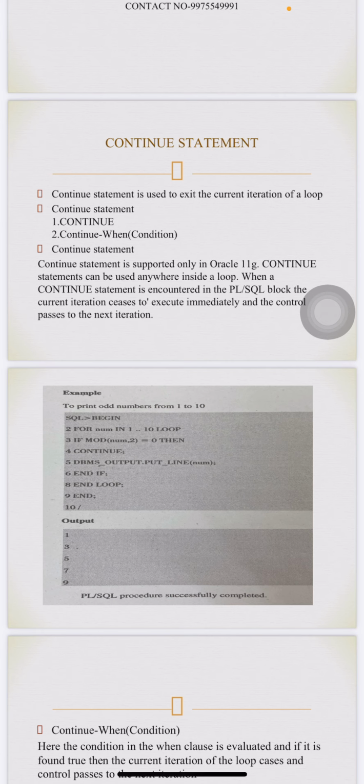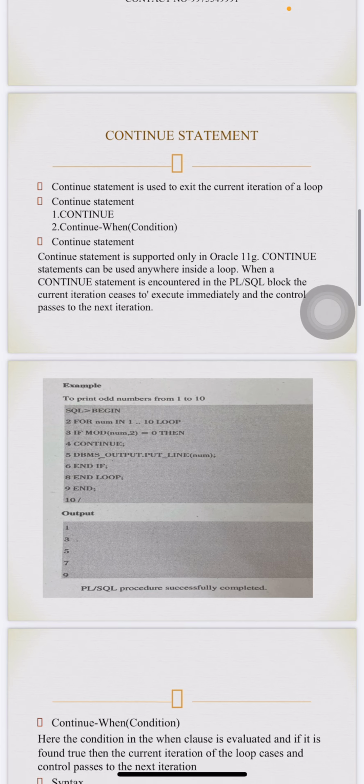First of all, begin, for number in 1 to 10 loop, if mod(number, 2) = 0 then continue; dbms_output.put_line(number); end if; end loop; end; and slash. The output will be the odd numbers 1 3 5 7 9.